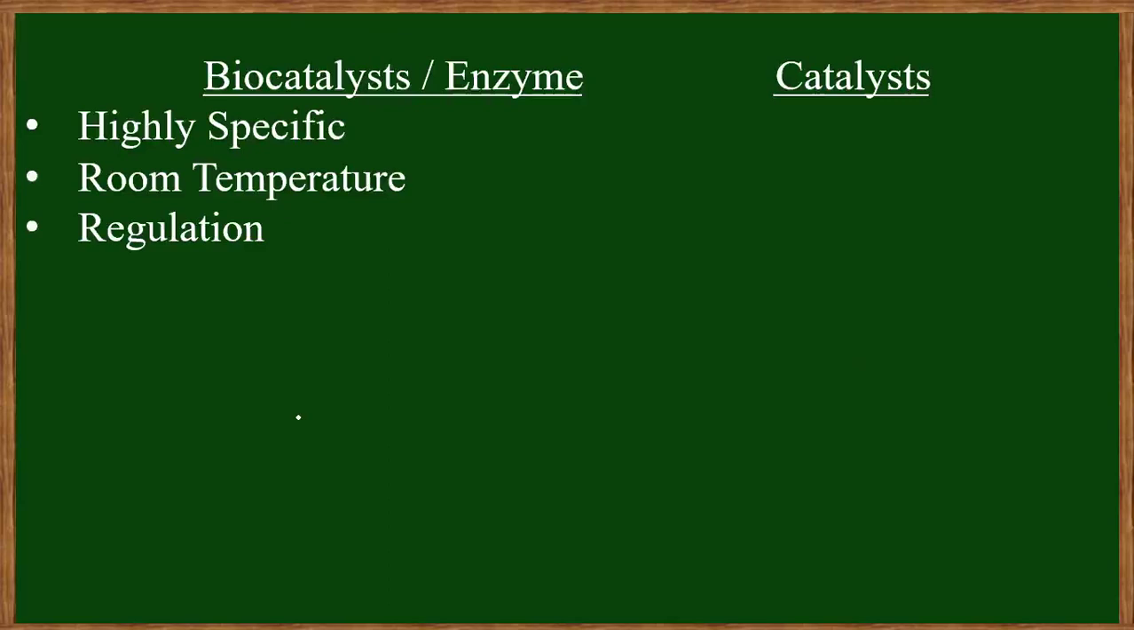One more term: in biology we use biocatalyst or enzyme for biochemical reactions, and in chemistry mostly catalyst is used. So what are the differences between these two types of molecules? Enzymes are biological agents. These mostly work at room temperature, but catalysts mostly work at high temperature.